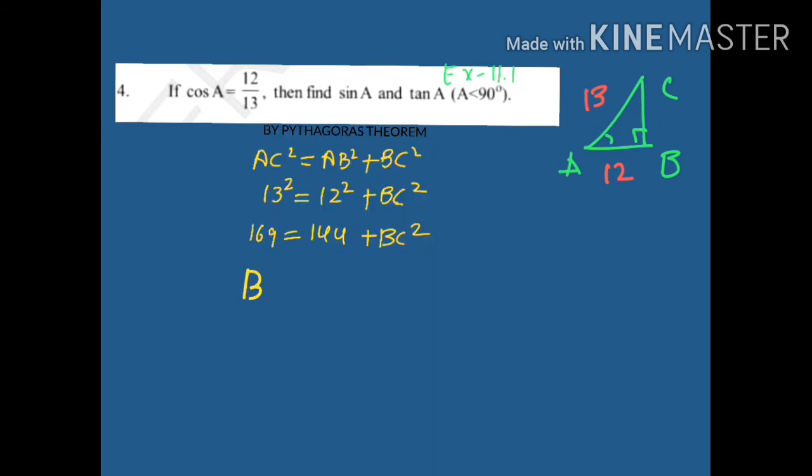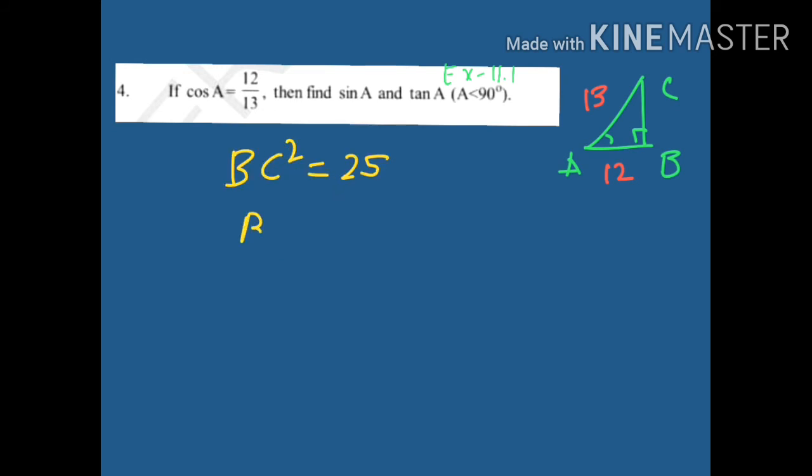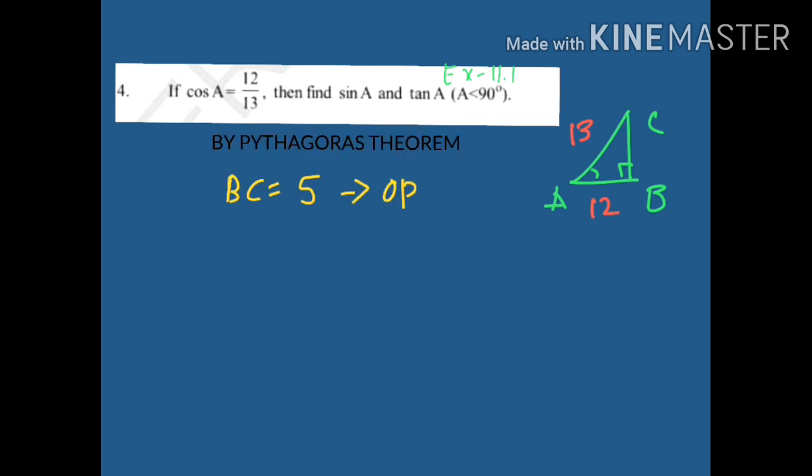So BC square equals 169 minus 144, which is 25. So BC equals root 25, and root 25 is 5. We got the answer, BC equals 5, and that is the opposite.